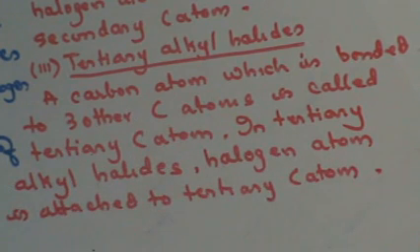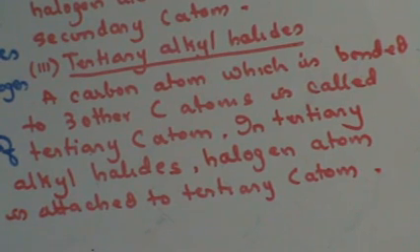So that's your classification of alkyl halides. You can have primary alkyl halides when it is attached to a carbon atom which is bonded by only one other carbon atom. You can have secondary alkyl halides when the halogen is attached to a carbon atom which is bonded by two other carbon atoms, and tertiary alkyl halides where a carbon atom is bonded by three other carbon atoms. Next, let's move on to the nomenclature.